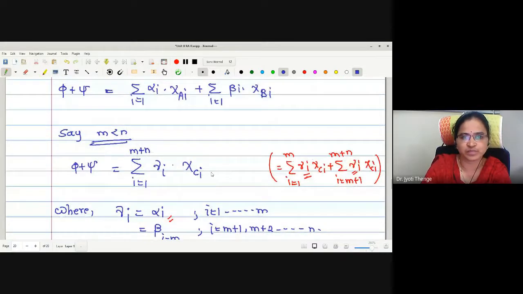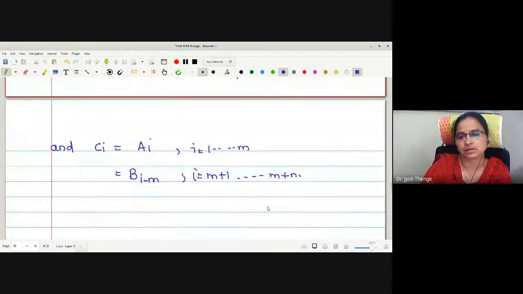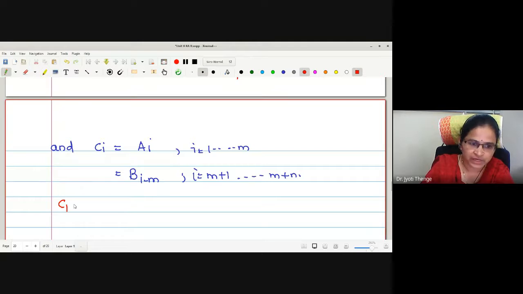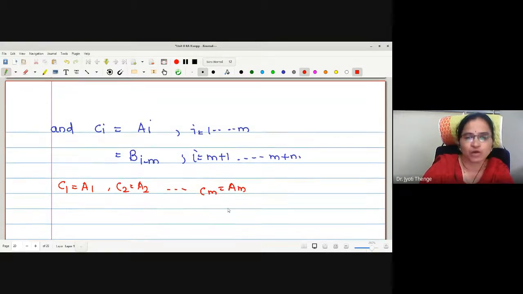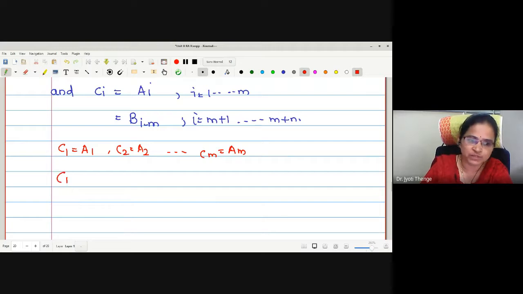That is your first term. Right, these two become the same. Then for m plus 1 to m plus n, what about the C_i values? Let me write. C1 is A1, C2 is A2, till Cm, right? What for the next? Then C of m plus 1.